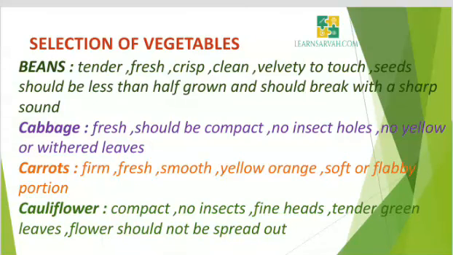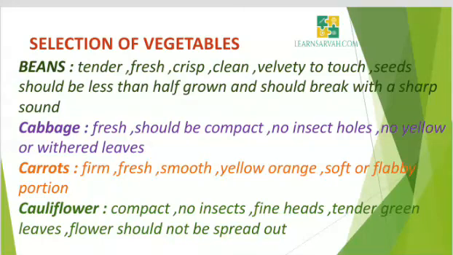Then we will come to the selection of vegetables. Let us see how we should select the vegetables. First one is beans. Beans should be selected as tender, fresh, crisp, clean, firm, velvety to touch. Seeds should be less than half grown and should break with a sharp sound. Cabbage should be selected as fresh, compact, with no insect holes, no yellow or withered leaves. Carrots should be selected as firm, fresh, smooth, yellow-orange in color. There should not be any wilted, soft or flabby portion.